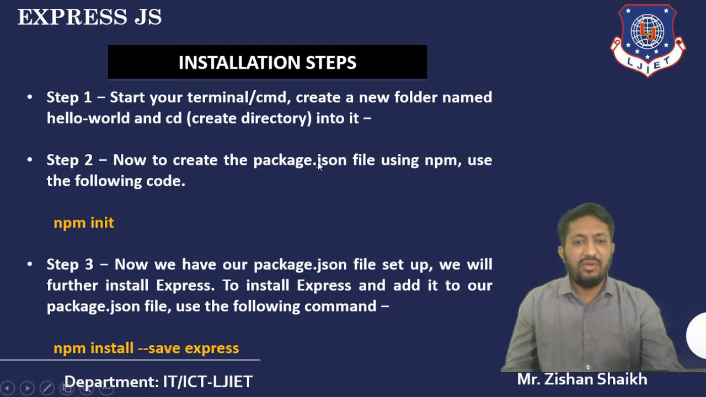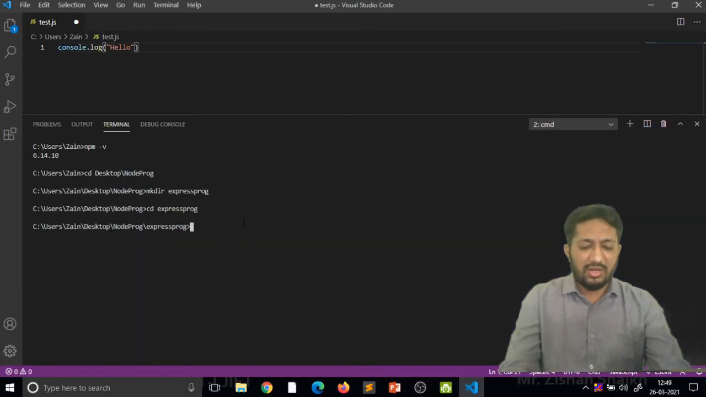So now this is my first step: start your terminal, create a new folder. The new folder name I have given here is express program, and I am moving into that. Now we have to create our JSON file here. For that we have to write npm space init. That will create the package.json file. So let's move here, and I'm entering npm space init. Now let's see what the function performs when I enter this.